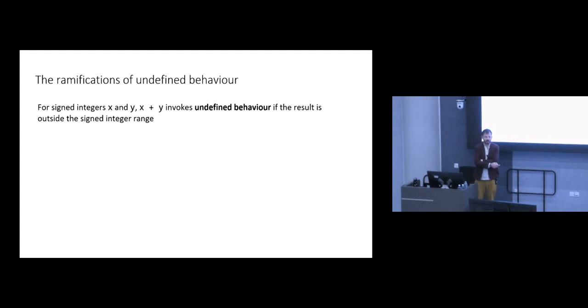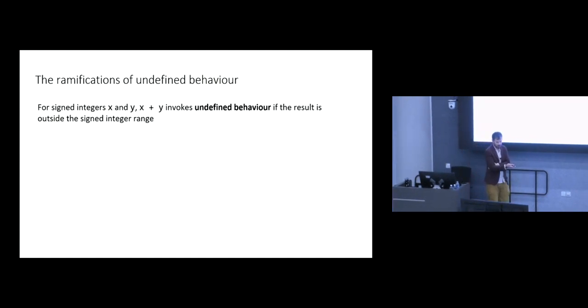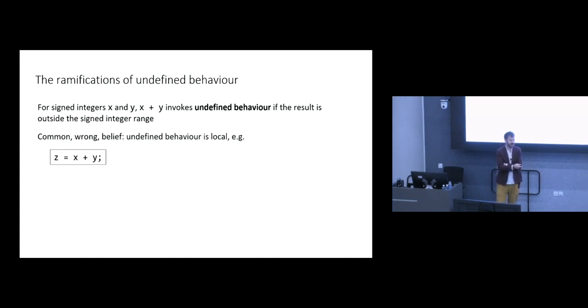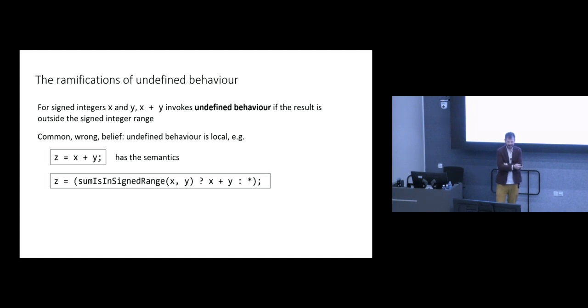The deal is that there are many things in C that are undefined behaviors, and signed integer arithmetic overflow is one of them. And there's a common wrong belief that undefined behavior is local, so that, for example, if you do z becomes equal to x plus y, then if the sum of x plus y would be in the signed range, z is x plus y, otherwise some non-deterministic value.